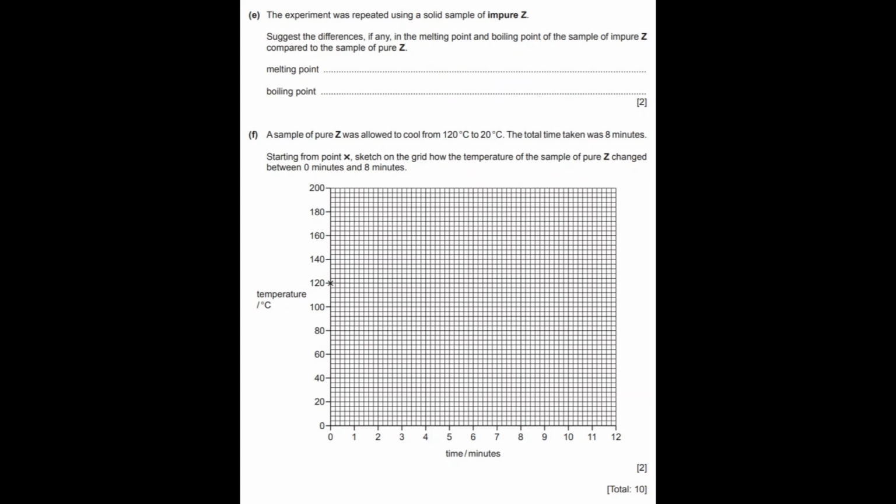When that reaches 80, you need to have a horizontal line, and it should take roughly about the same time as the first graph. So it would take about 3 minutes to be horizontal, and then after 3 minutes you need to draw a negative slope all the way to 8 minutes, and that has to be 20 degrees.